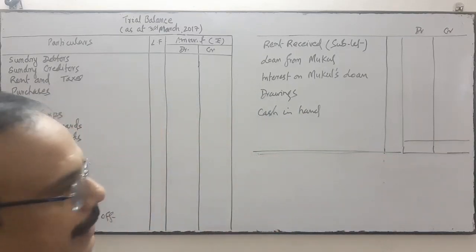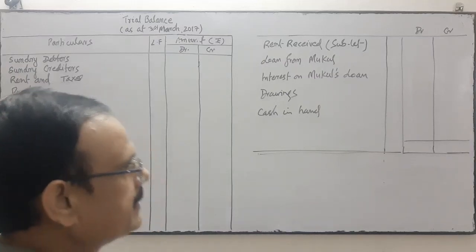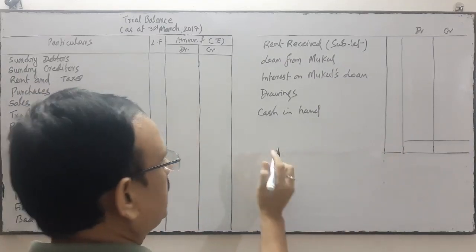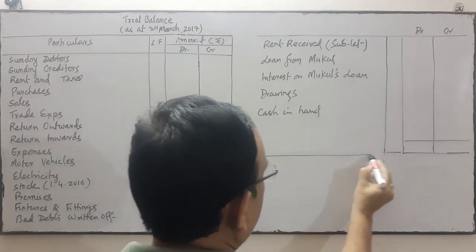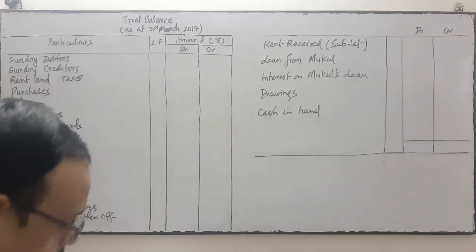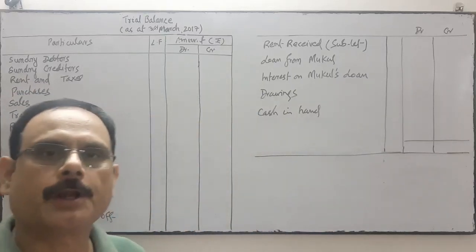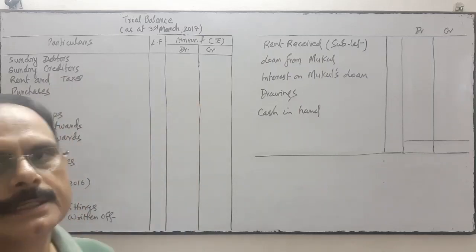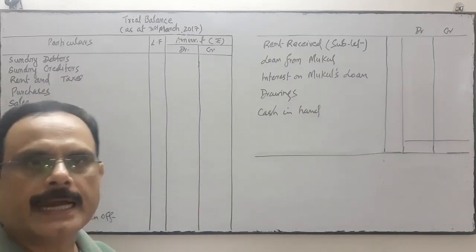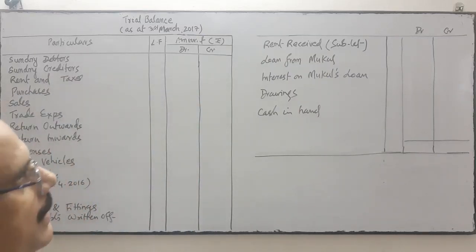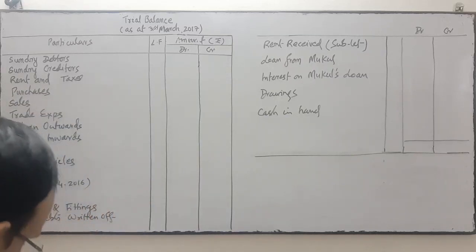If stock is not adjusted, then that will not come in the trial balance. So here stock not adjusted will not come inside the trial balance. This will be reflected in the adjustment. Okay. Now one by one.